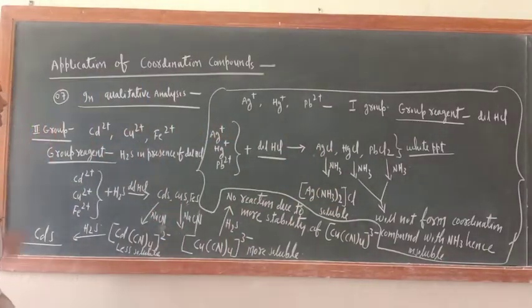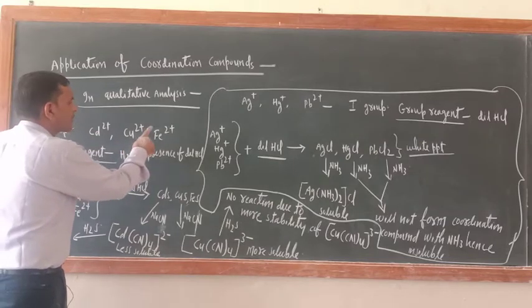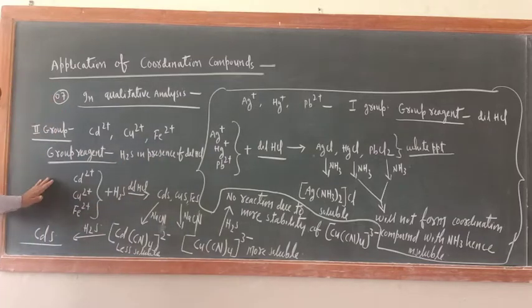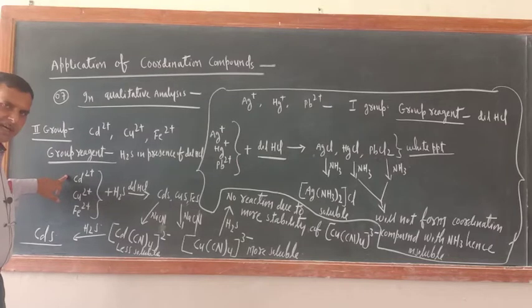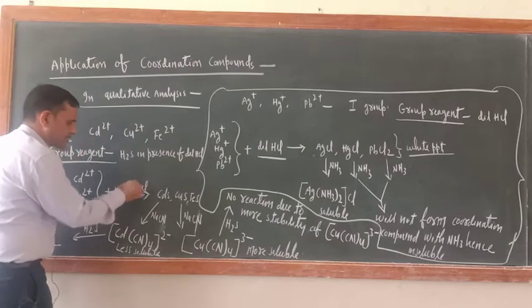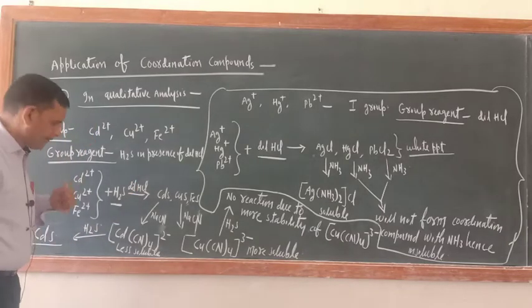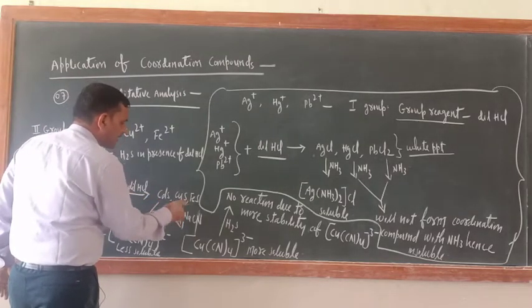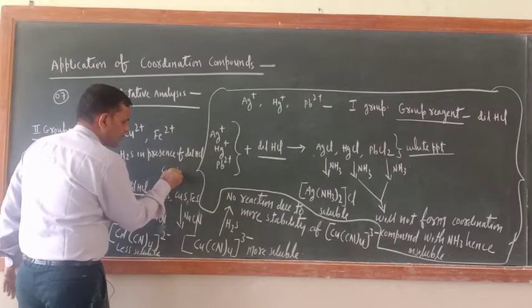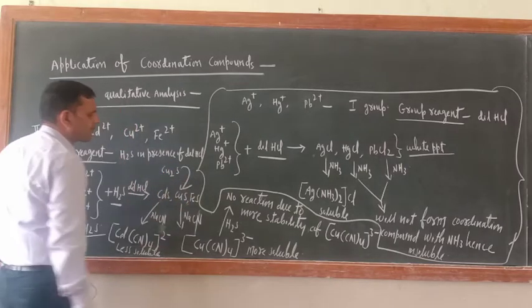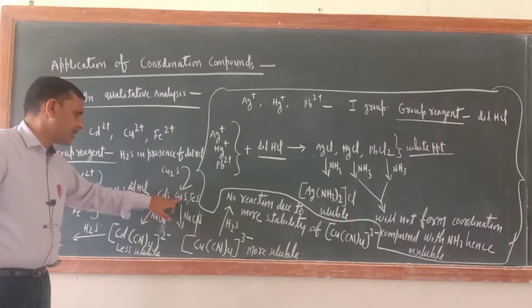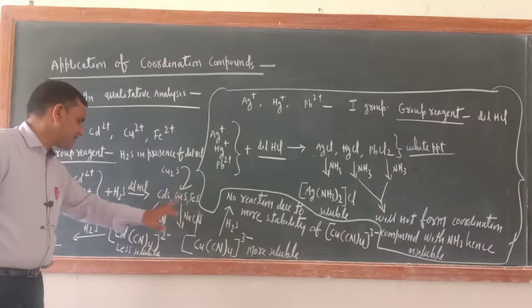What about second group? Second group members are Cd2 positive, Cu2 positive, Fe2 positive. Their group reagent is H2S in presence of dilute HCl. Now just see, a salt containing Cd2 positive, Cu2 positive, Fe2 positive should be treated with H2S in presence of dilute HCl. Then you will get the CdS black precipitate, CuS, FeS. Actually you are getting Cu2S, which automatically gets converted into CuS. And FeS. When these compounds CdS, CuS and FeS are treated with NaCN,